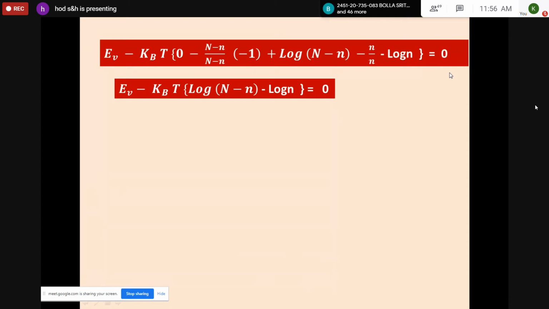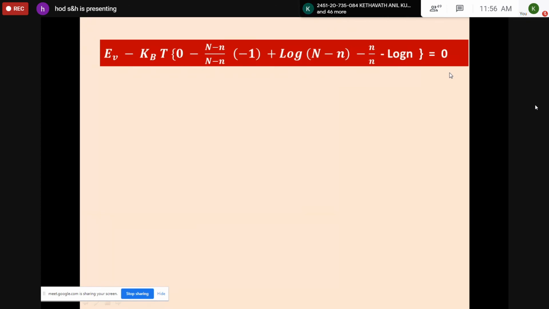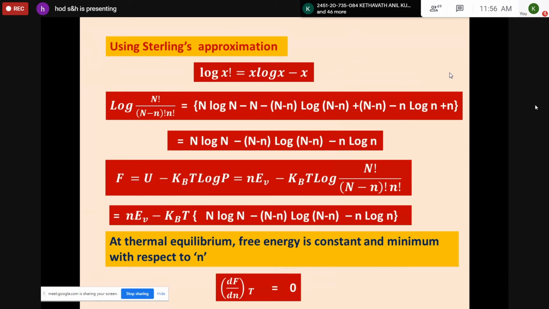Dou f by dou n. Partial differentiation. Okay.